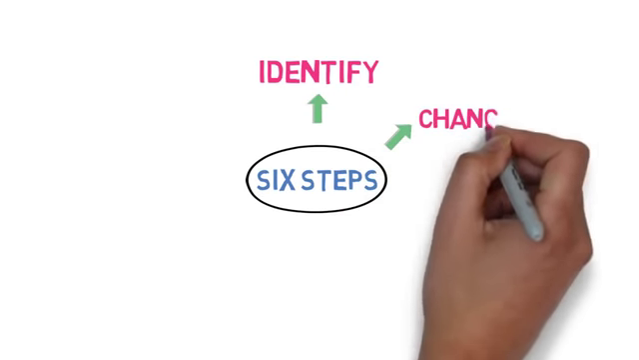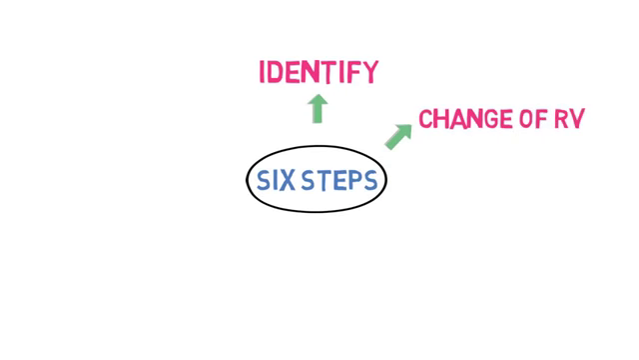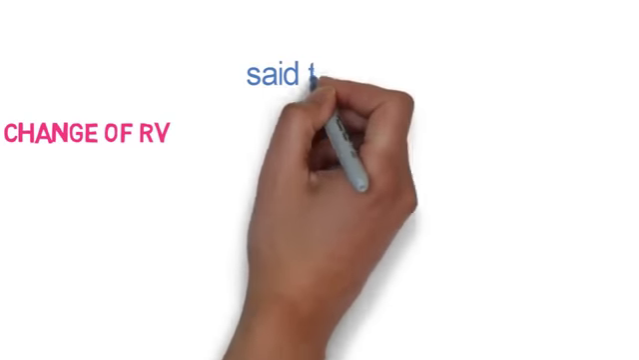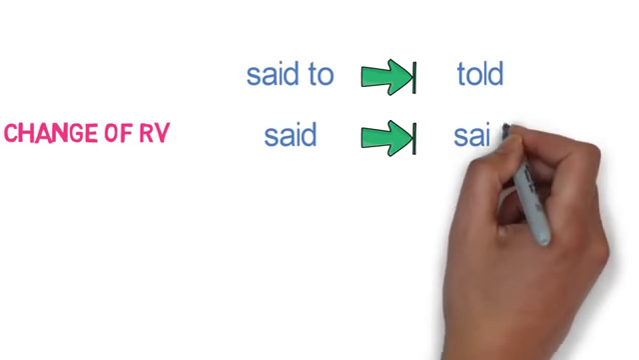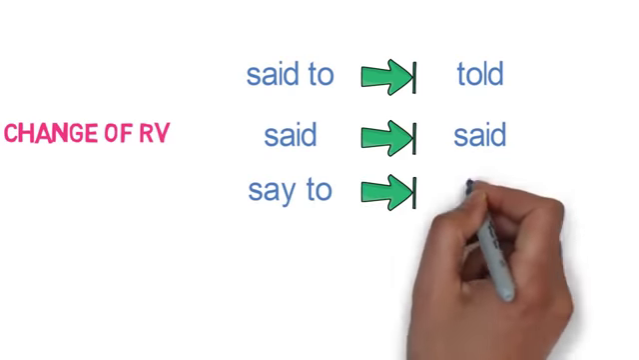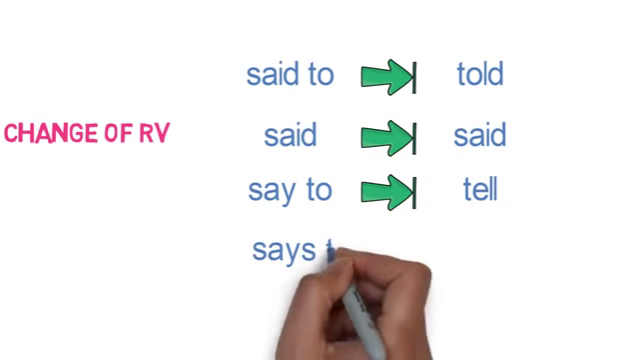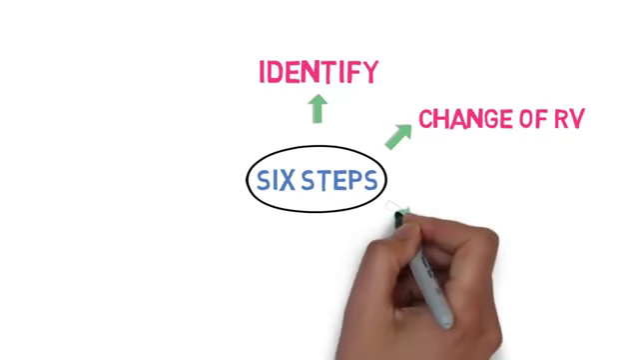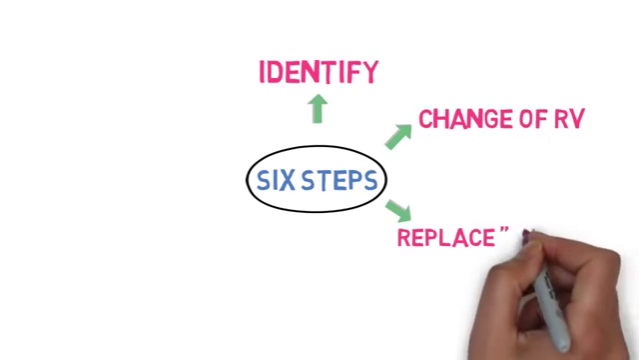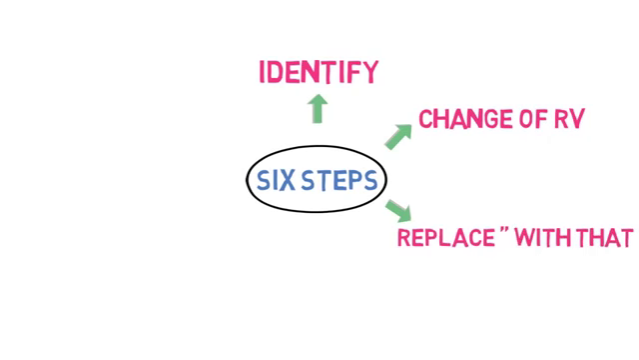The second step is change of reporting verb. Reporting verb will change in the following way. Said to will be converted to told, said will be converted to said, say to will be converted to tell and says to will be converted to tells. This is the second step. The third step is to replace inverted comma with that. We will remove the comma and inverted commas in the sentence and join the reported speech with that.